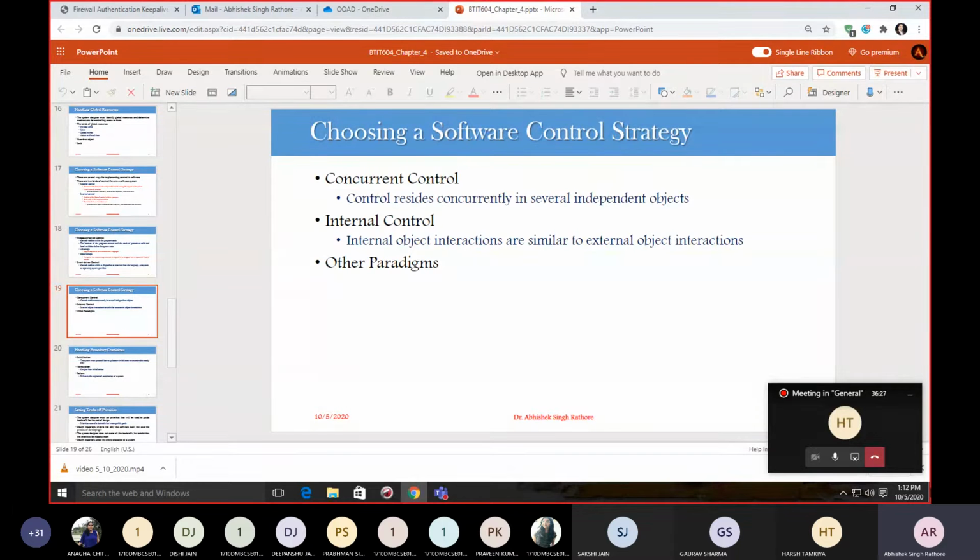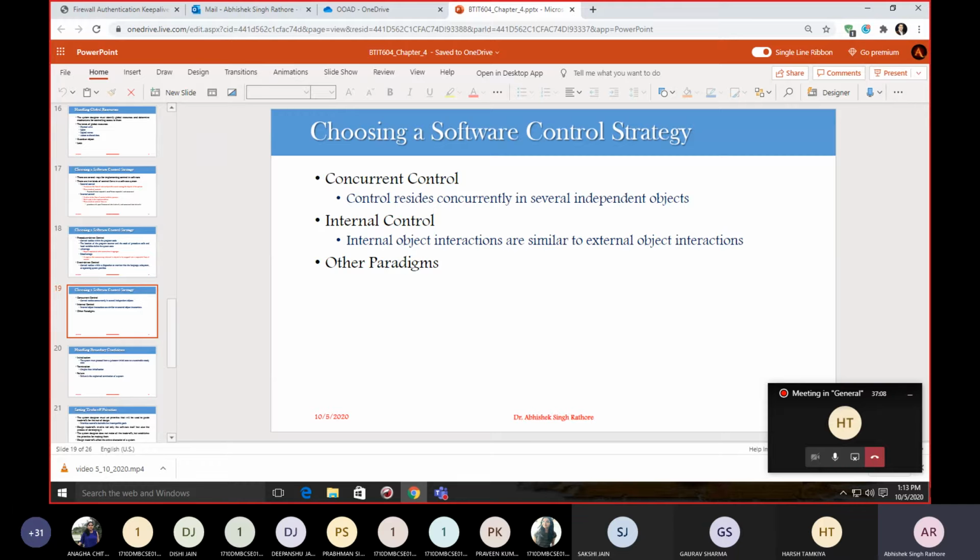If we are creating system software, then an internal control system is very much appropriate, because you basically work on procedure calls. In addition to that, we can add concurrent flow in our system, because if you are working on an operating system, you have to execute multiple procedures or multiple tasks at a time. So we can go for this concurrent system.